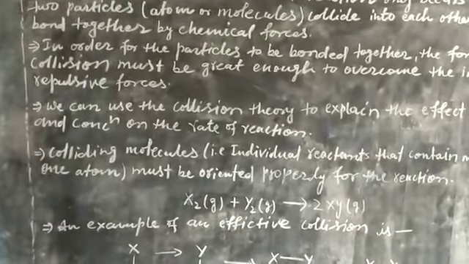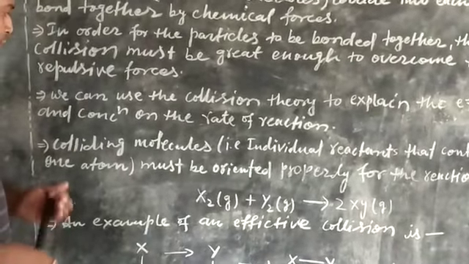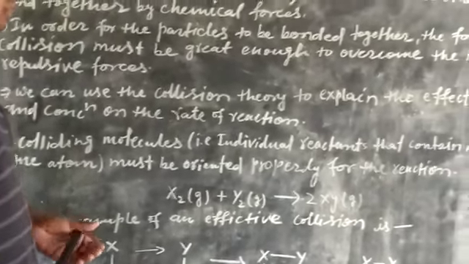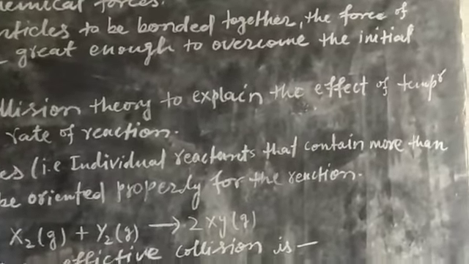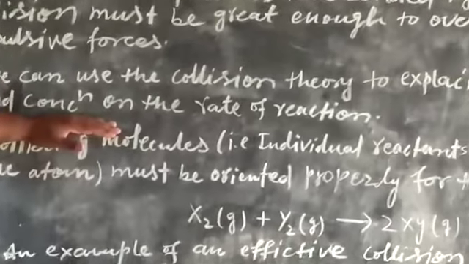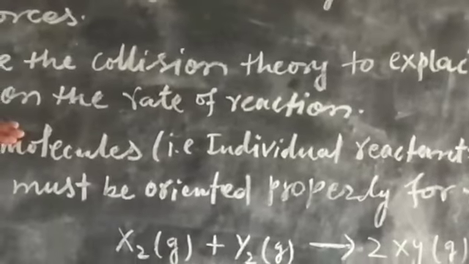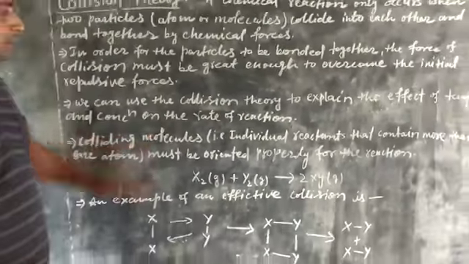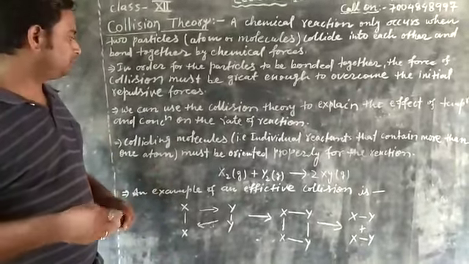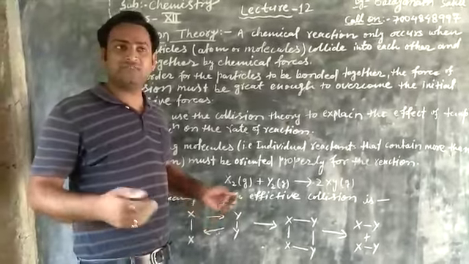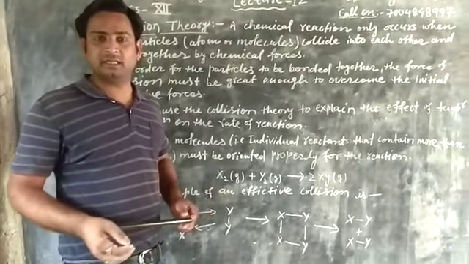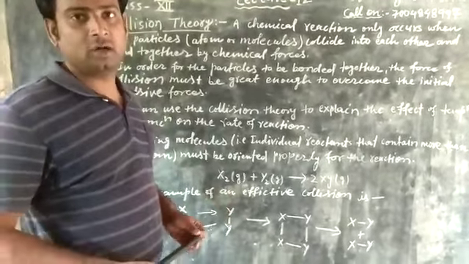And the next point is, we can use the collision theory to explain the effect of temperature and concentration on the rate of reaction. It means that by the use of collision theory, you can explain the effect of temperature and pressure on reaction rate.